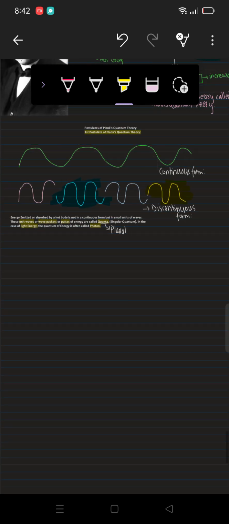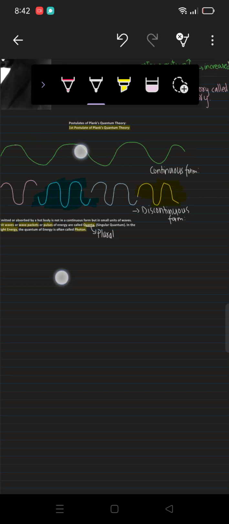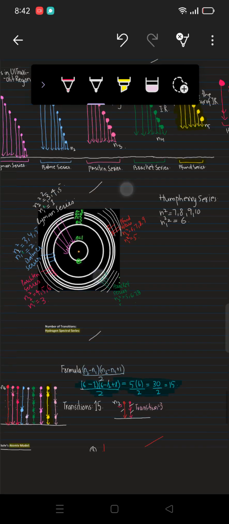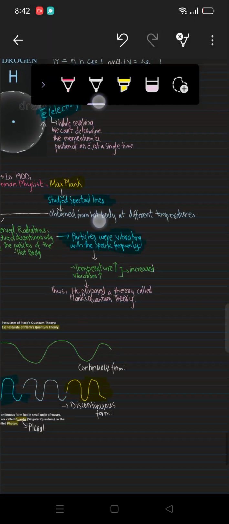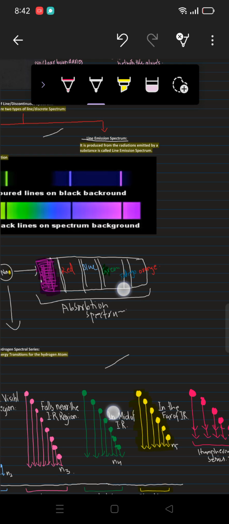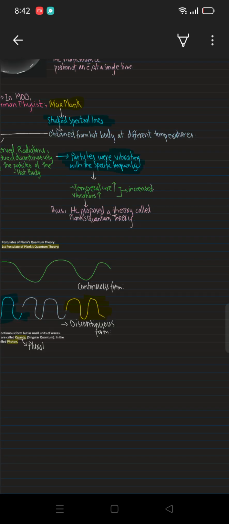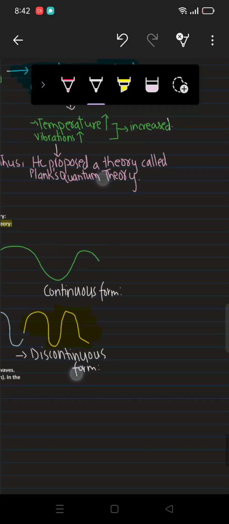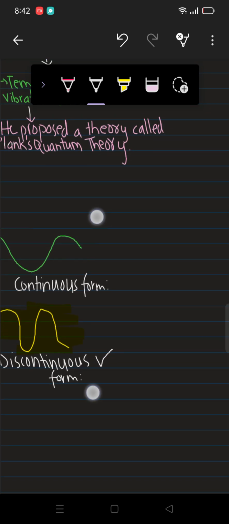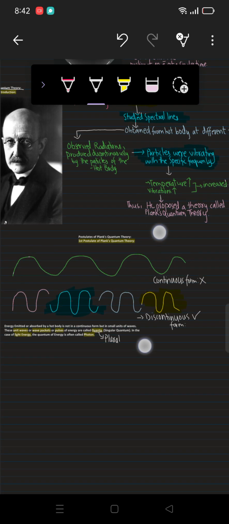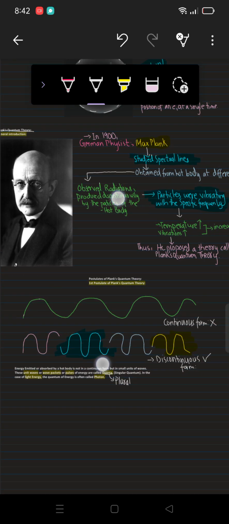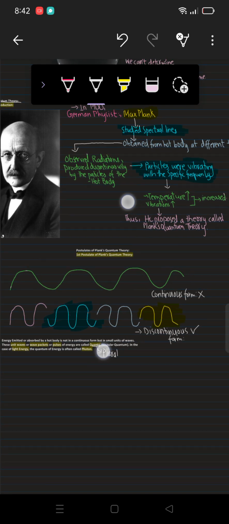So the energy which is emitted or absorbed by a hot body or particle is in the discontinuous form, not in the continuous form. Alright, so this was all for today. In the next video we're going to discuss the second postulate of Planck's quantum theory.